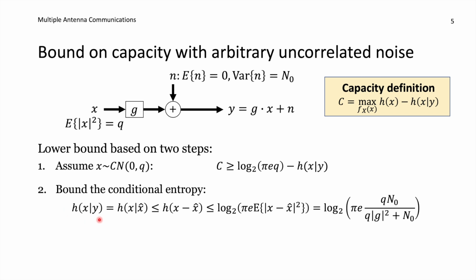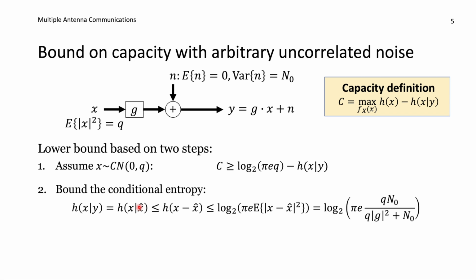And remember, we had computed this linear MMSE estimate of x given y on the previous slide. And this was just to take y and multiply with the constant c. So we can replace y with this new x hat, and there will be no loss of information because there is only a constant c in between. So if we know x hat, we can always divide by c and go back to y again. Now, say that we take x and we subtract x hat from it. If we know x hat, that doesn't change anything about the uncertainty about x, because we still know x hat. We can still add it again and get back the same result.